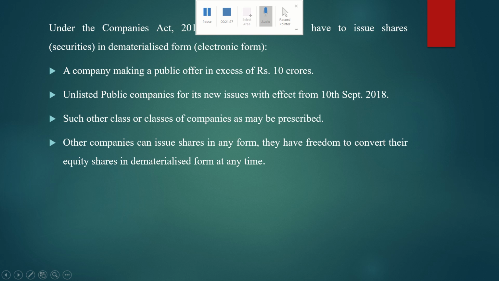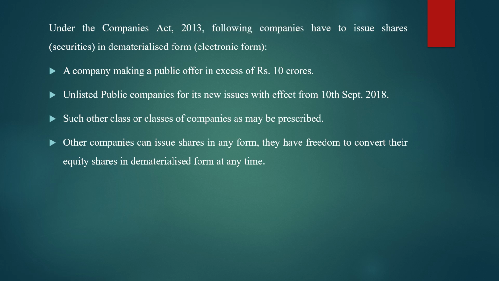I will stop the video here. In my next video, we will be continuing. There are certain conditions which a company has to follow for allotting shares. Two types of conditions are there: statutory conditions and general conditions. The conditions relating to allotment of shares will be explained in my next video. Okay, thank you.